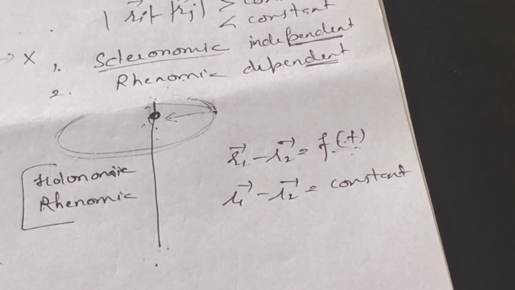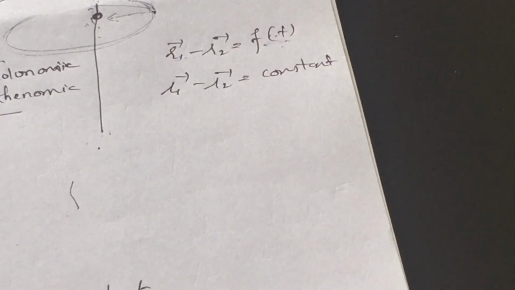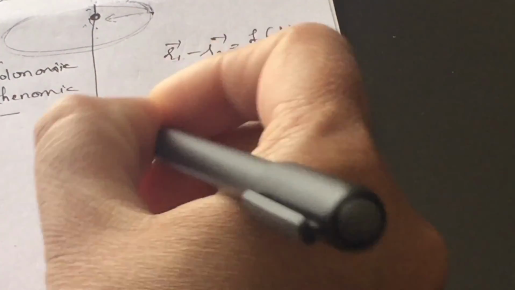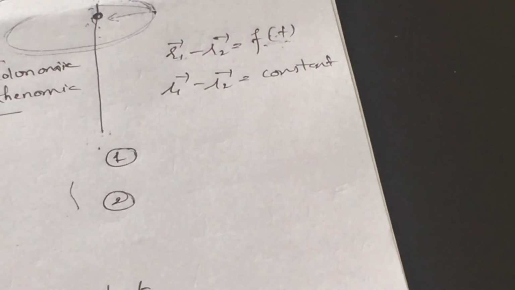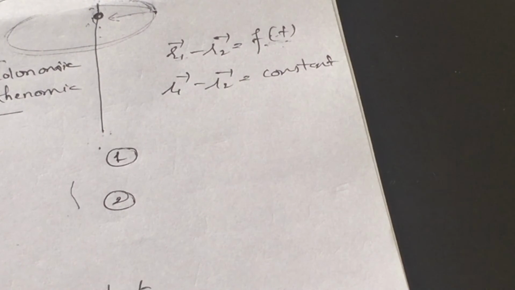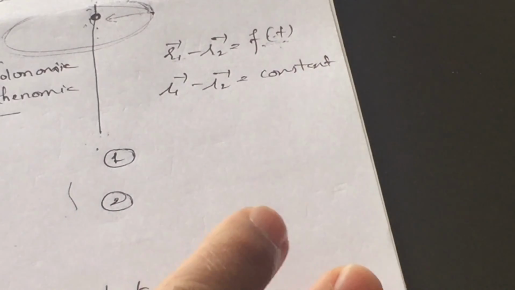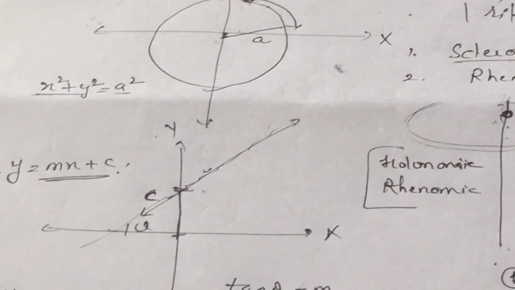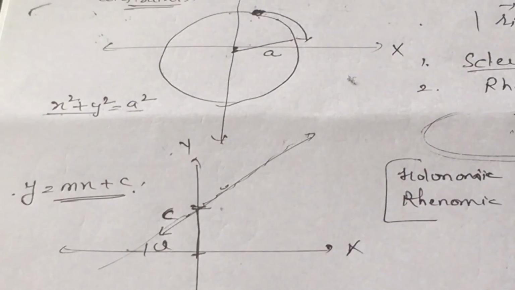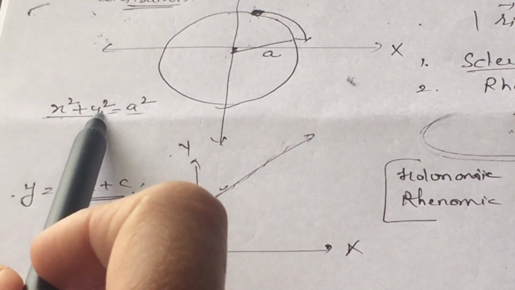Now, what are the difficulties when we study constraints? There are two difficulties or limitations when we study constraints. As in the examples, everywhere we are relating one coordinate to another. Here we are relating the x coordinate to y.